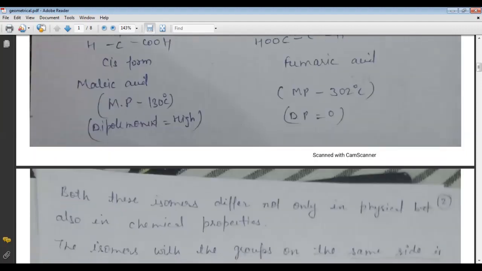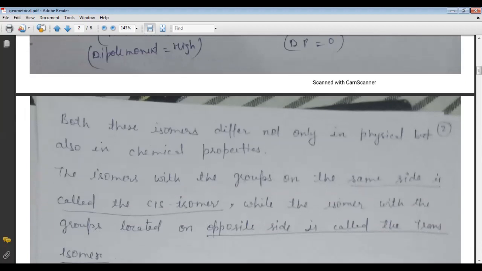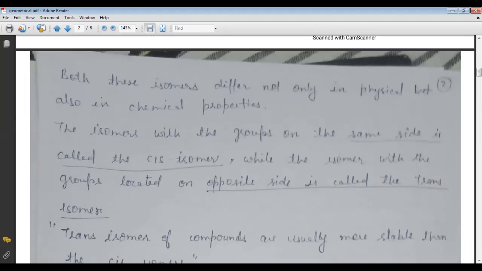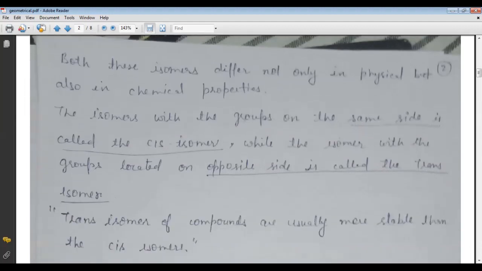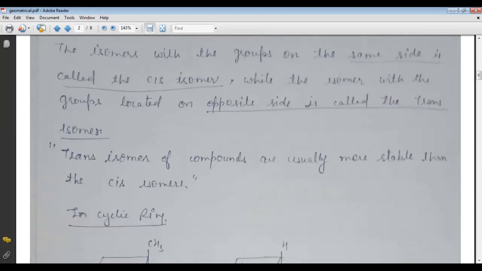So both these isomers differ not only in physical but also in chemical properties. As we discussed above, the physical and chemical properties change with the geometrical form. The isomer with the groups on the same side is called the cis isomer, while the isomer with the groups located on opposite sides is called the trans isomer.